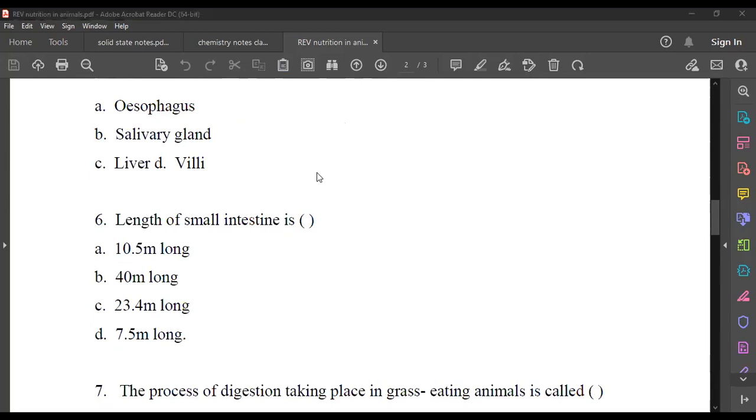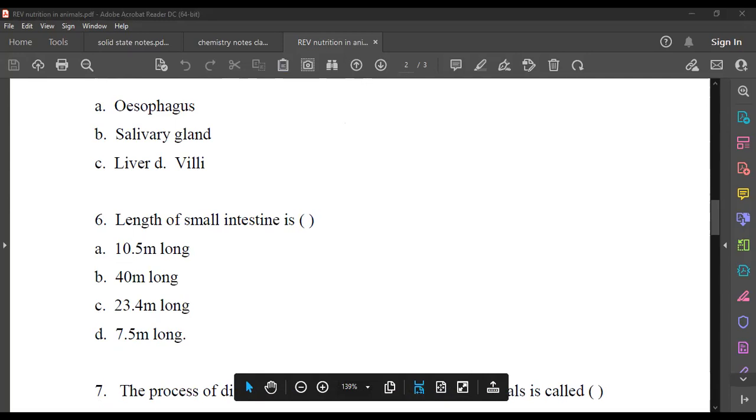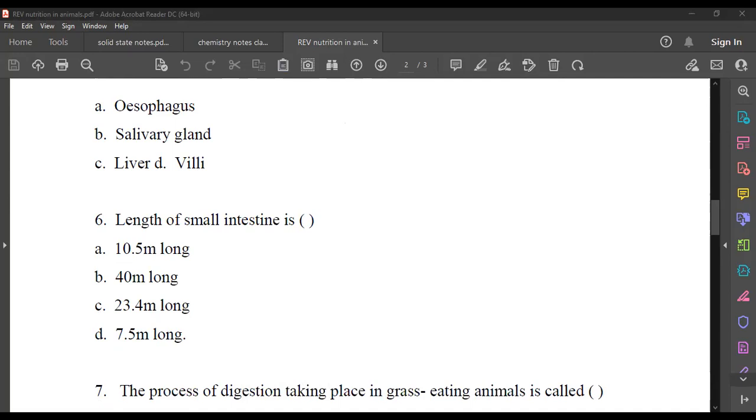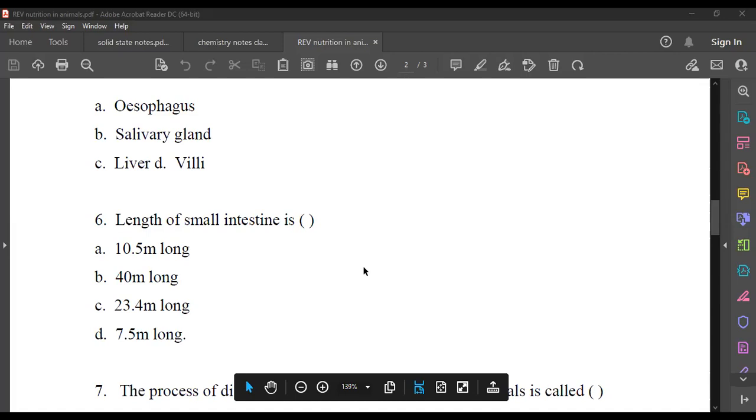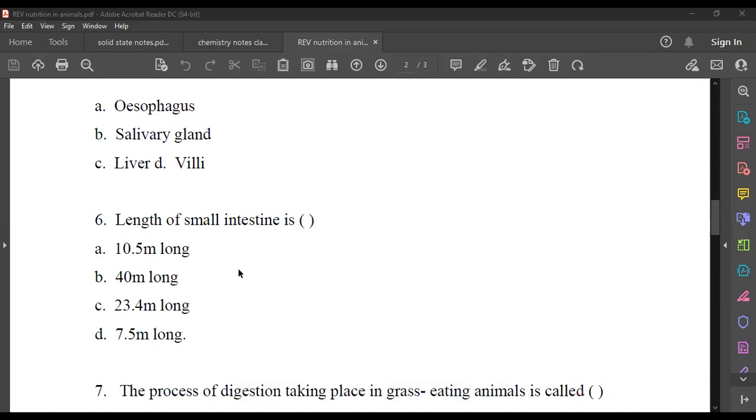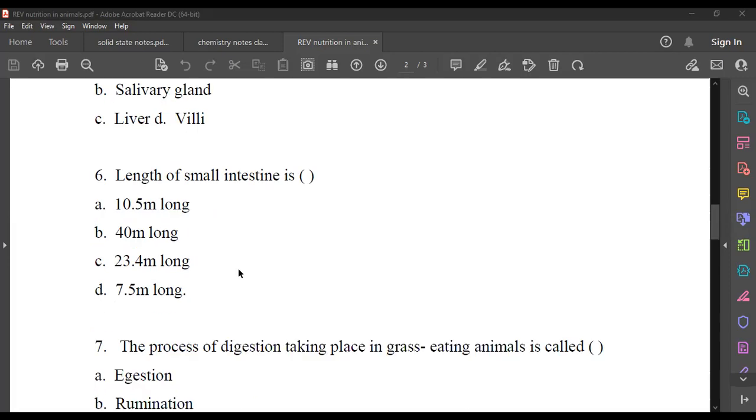Satvika is there. Yes, sir. What is the answer for sixth? Length of the small intestine is 7.5 meter long. Good. What is the length of the large intestine? Sir, 2.5 meters. Oh, sir is asking about the large intestine. I think 3 meters. So it's almost 1.5 meter. So small intestine is 1.5 meters long.